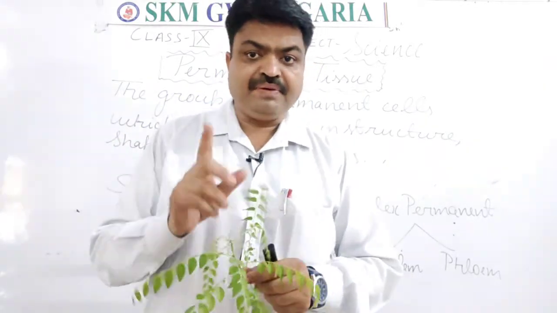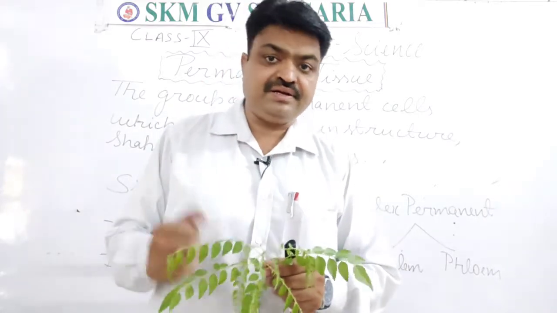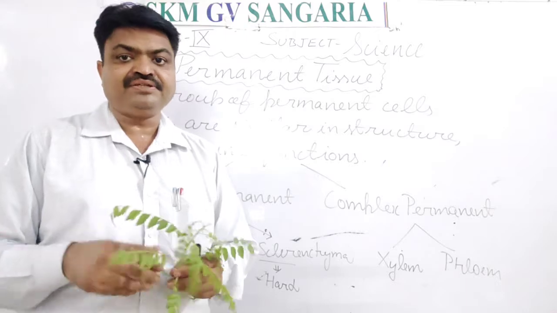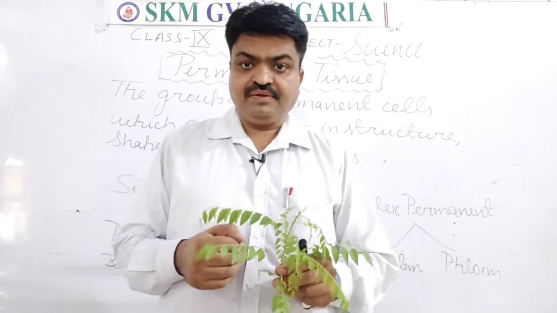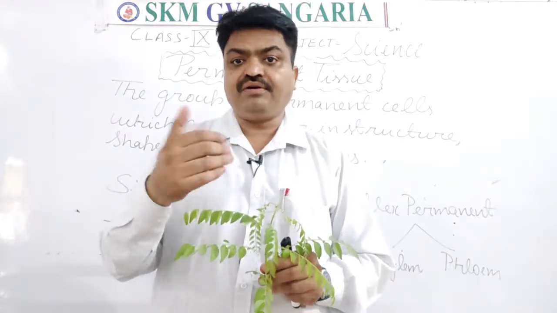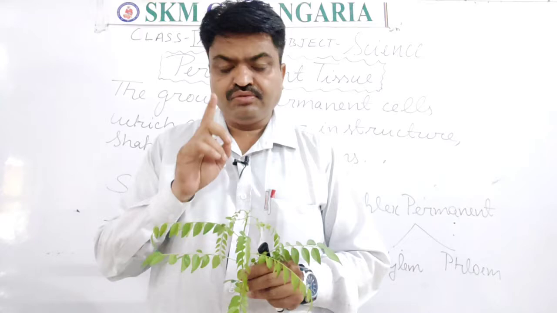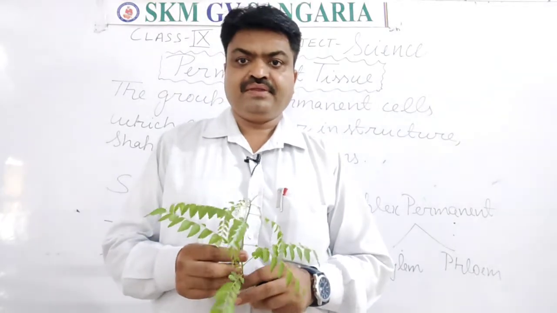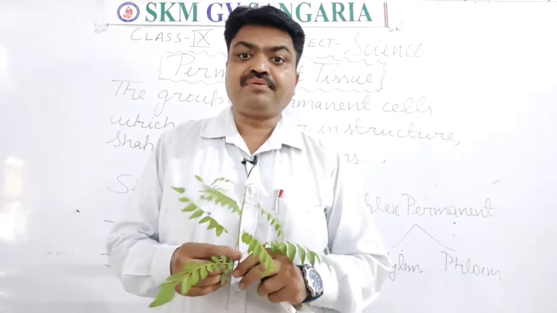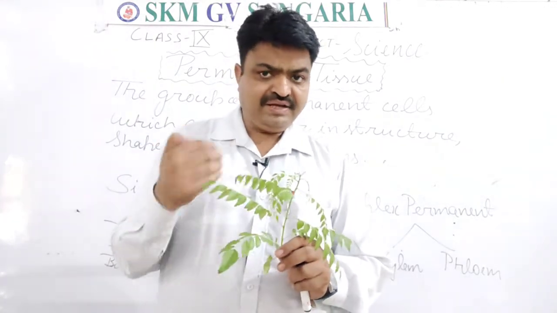First is parenchyma. Paren is a Greek word, student, that means beside. Chyma means tissue, means the tissue that is found at the sides of the plant parts. All those tissues are known as parenchyma. Now parenchyma provides mechanical support to the plant.